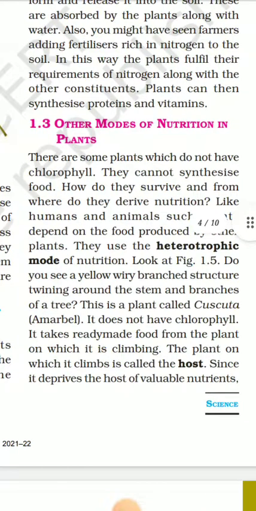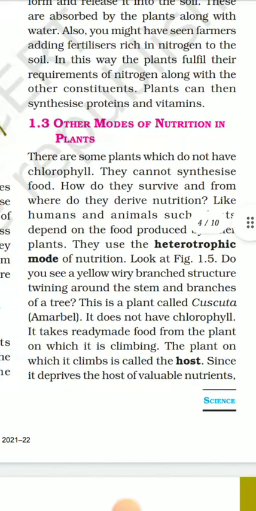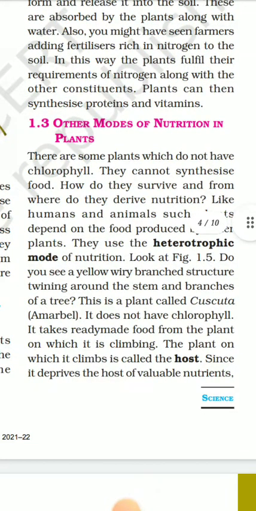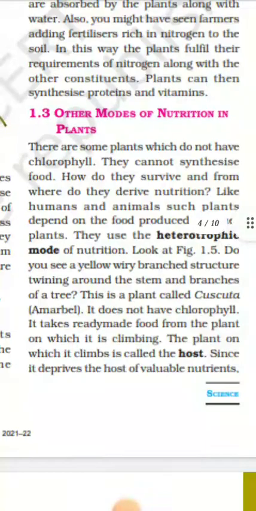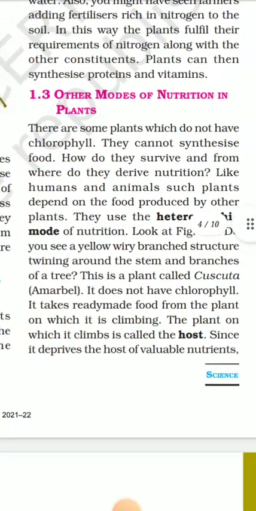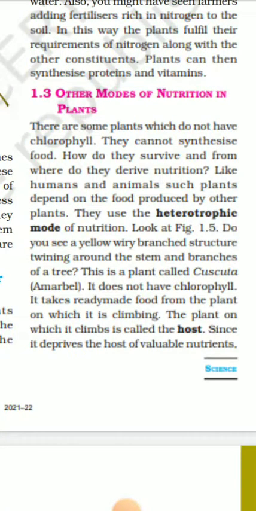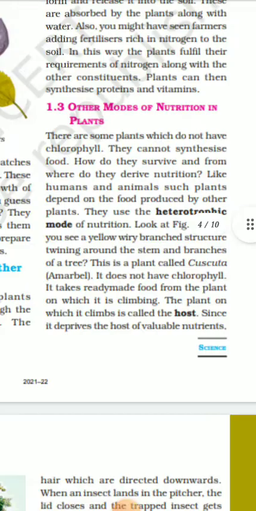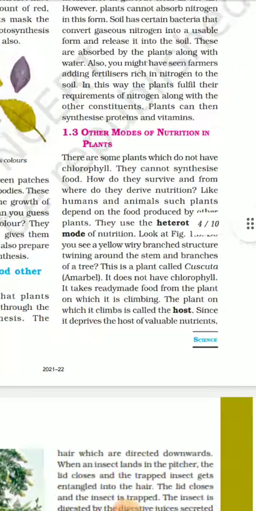You can see figure 1.5. Do you see a yellow wiry branching structure twining around the stem and branches of a tree? This is a plant called Cuscuta, which means amarbel. It does not have chlorophyll. It takes ready-made food from the plant on which it is climbing. The plant on which it is climbing is called the host, since it deprives the host of valuable nutrition.